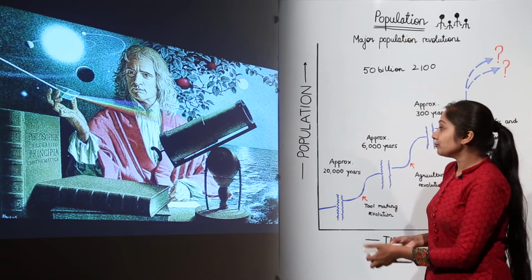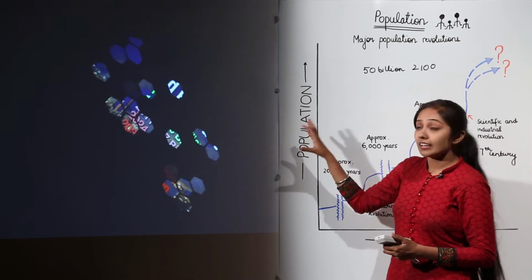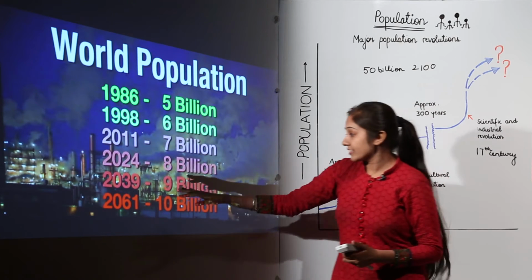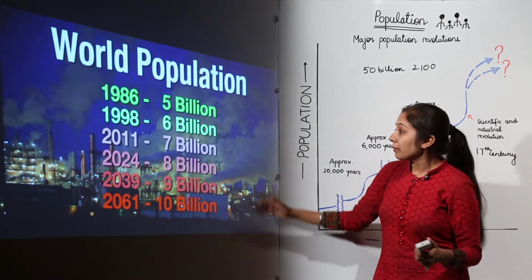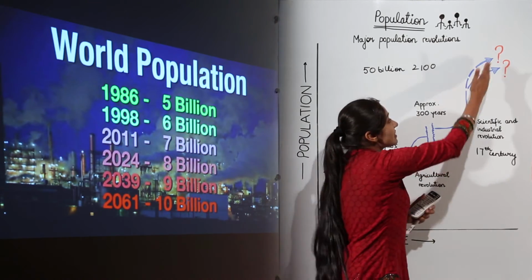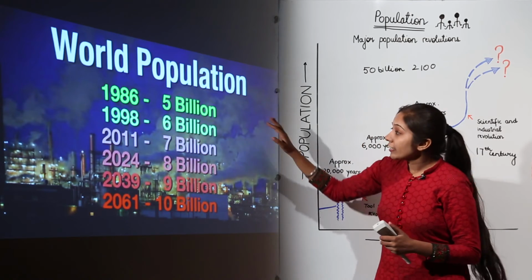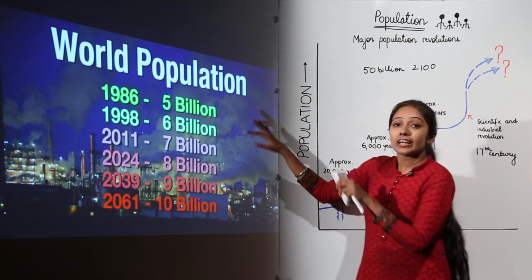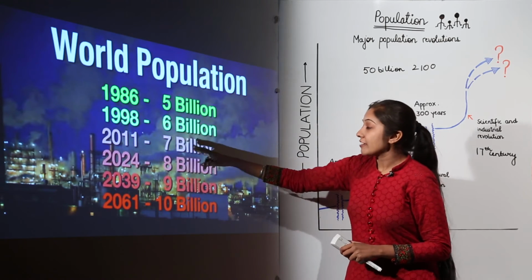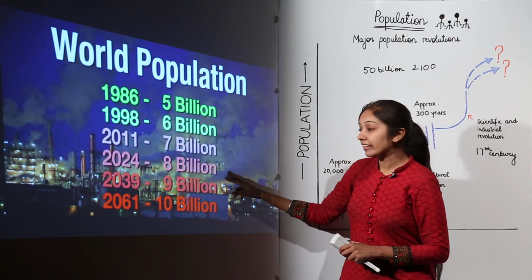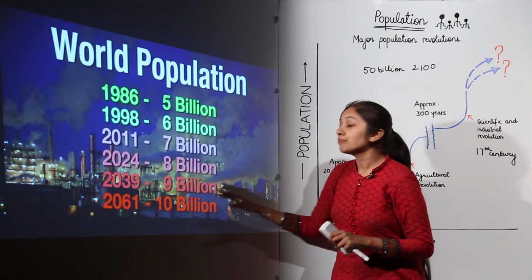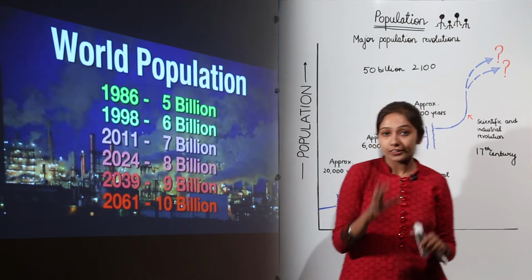As I told you when we were discussing this data earlier, the trend will be like this. By 2061, we'll have 10 billion people. But this is just a predicted trend. Whatever is going to happen is still a question mark. If this trend is there, we'll have an increase like this: 2011, 7 billion; 2024, 8 billion; 2039, 9 billion; and in 2061, 10 billion people will be inhabiting this earth.